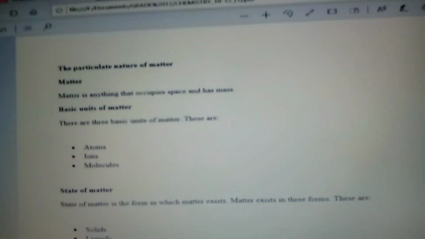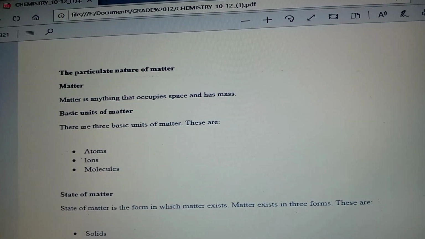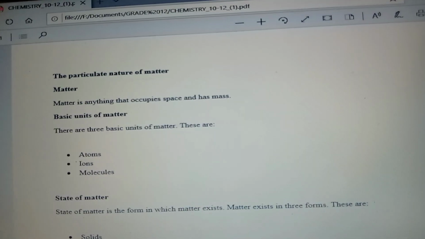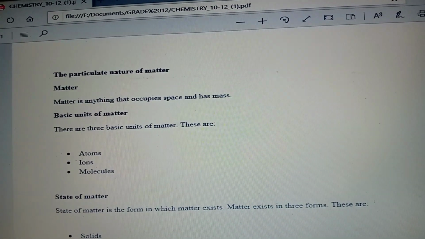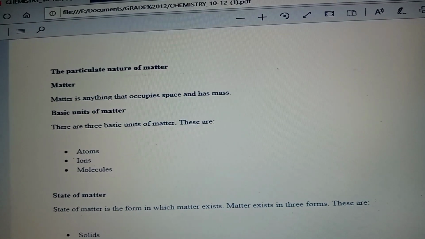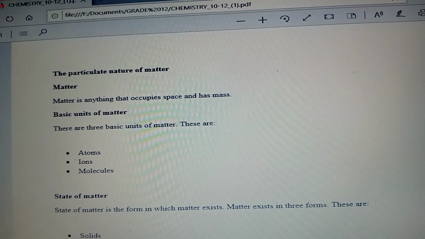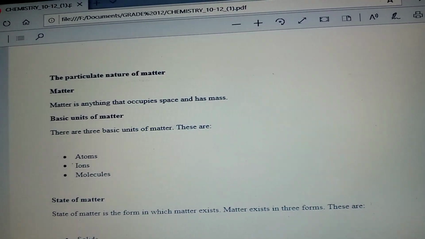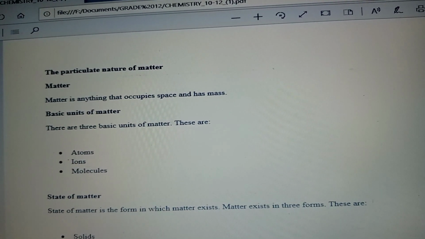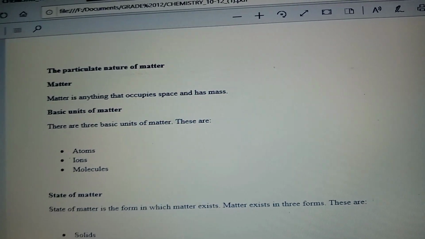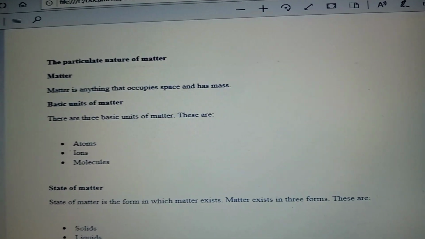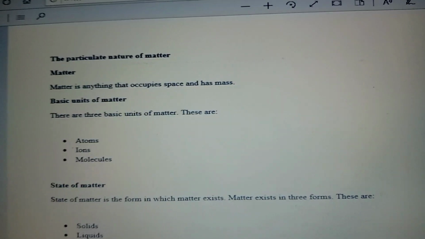So what is an atom? An atom is the smallest particle of an element that can take part in a chemical reaction. An atom consists of a shell and a nucleus. Under the shell, we can find electrons, which are negatively charged. Under the nucleus, we can find protons and neutrons. A proton has a positive charge, and a neutron is zero. It does not have any charge.